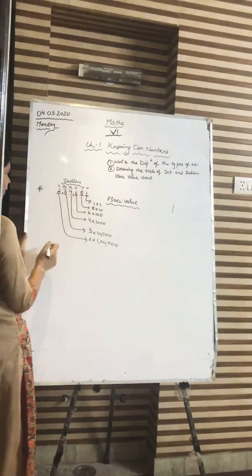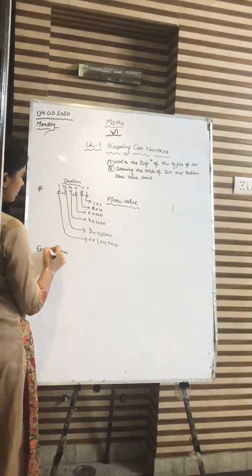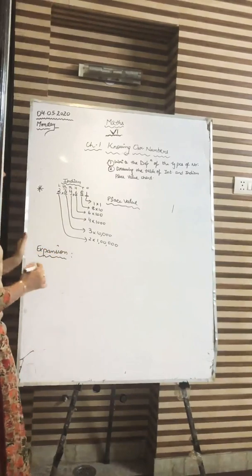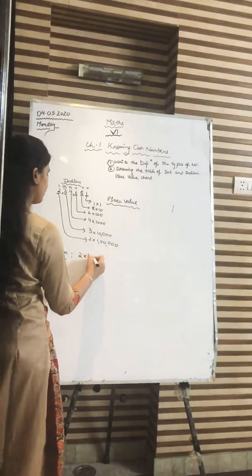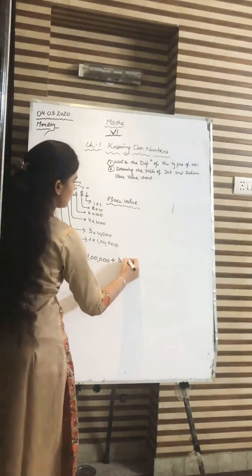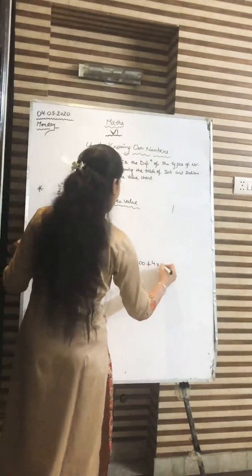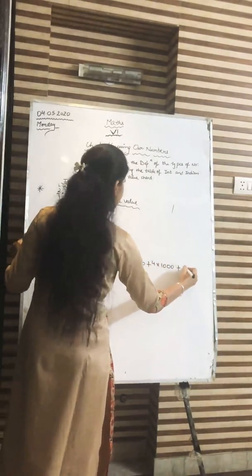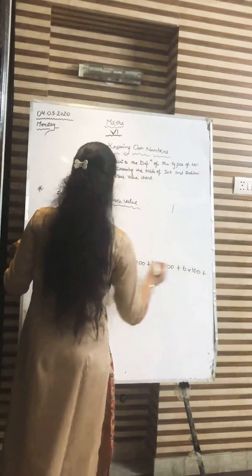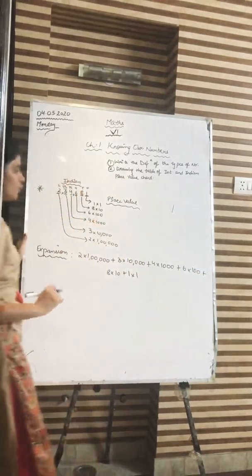So if I need to expand this number, how will I write it? 2 into 1 lakh plus 3 into 10,000 plus 4 into 1,000 plus 6 into 100 plus 8 into 10 plus 1 into 1.